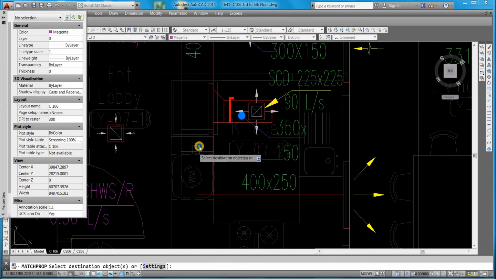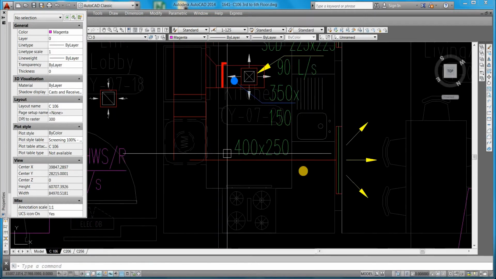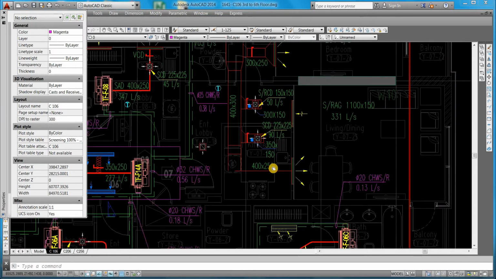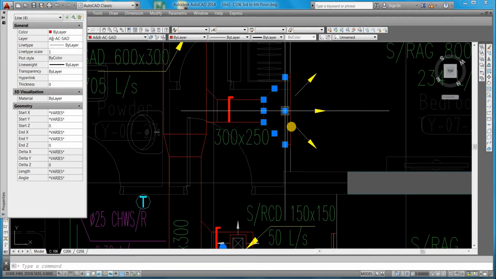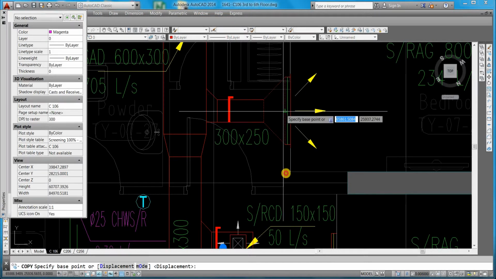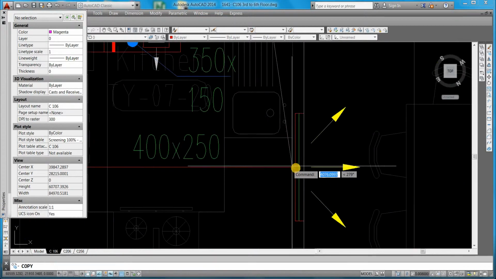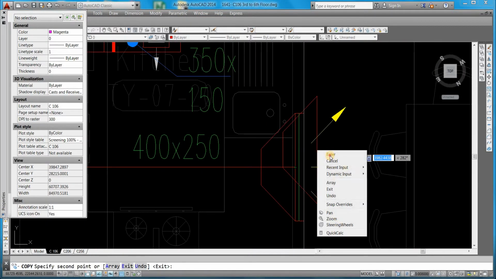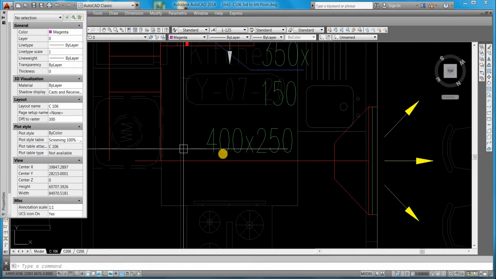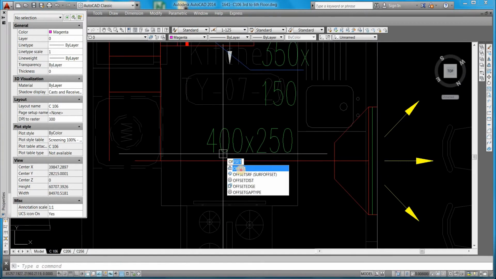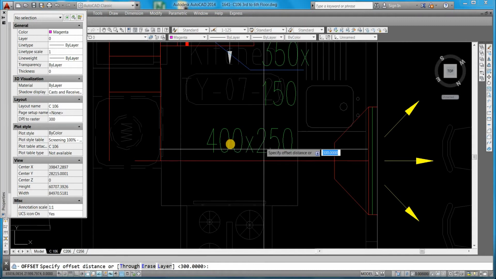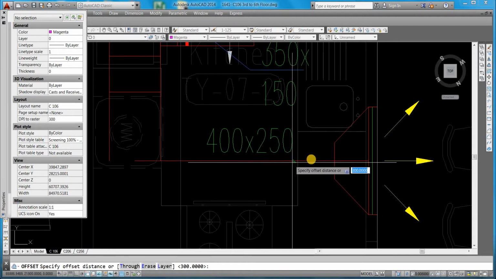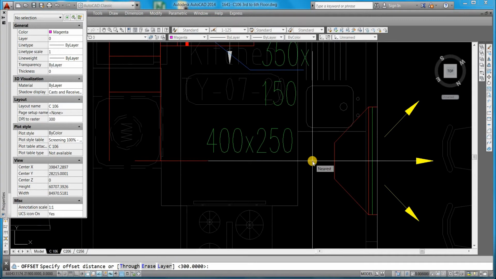Match properties. After that, same 400 by 200. Same thing, I will copy from here. Copy. Enter. This one, offset 400. By 400, 400 this one. So from center line I will make 200 by 200.